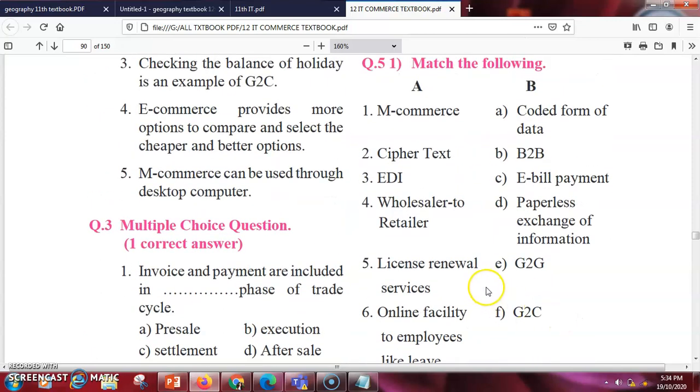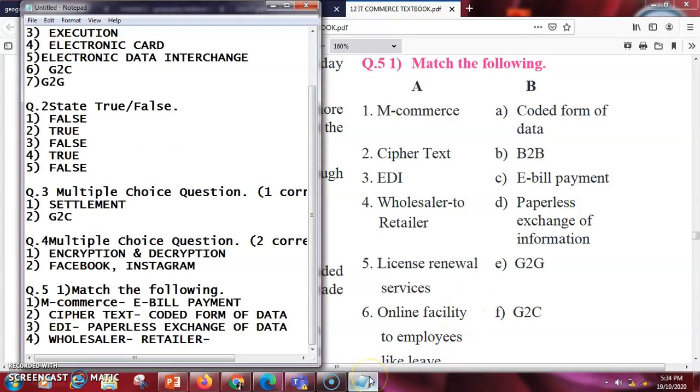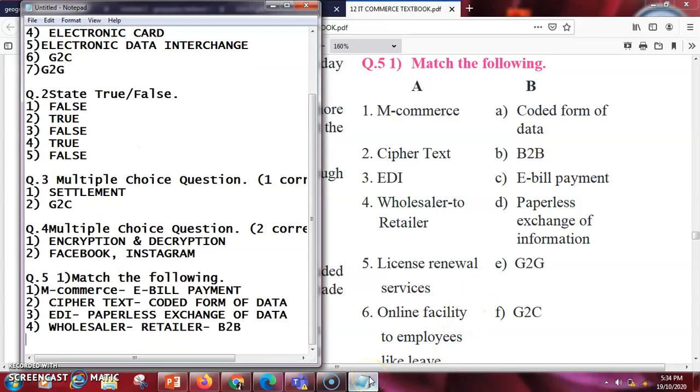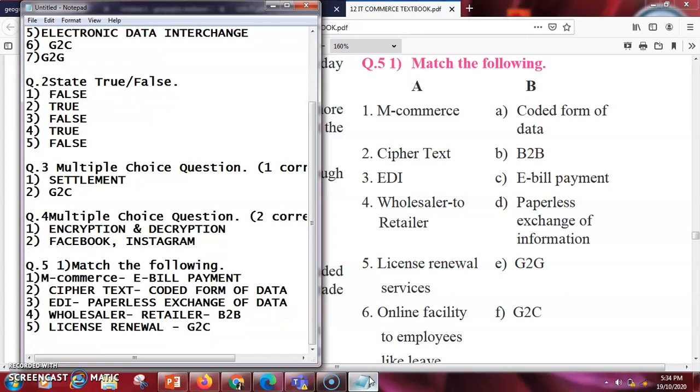Basically in this case your answer will be business to business, that is B2B. Both of them are going to do business, they are not going to use it for their personal use. Then next is license renewal. For license renewal, your answer will be G2C. Basically the citizens are going to go on the government portal for the renewal of the license.